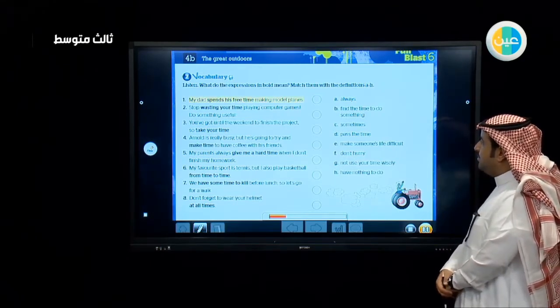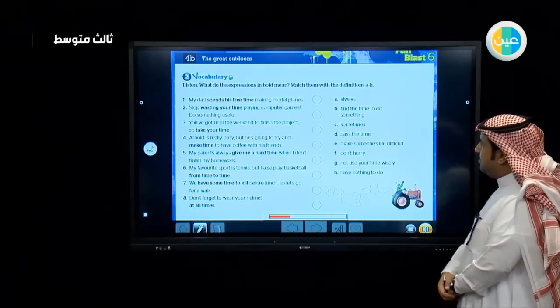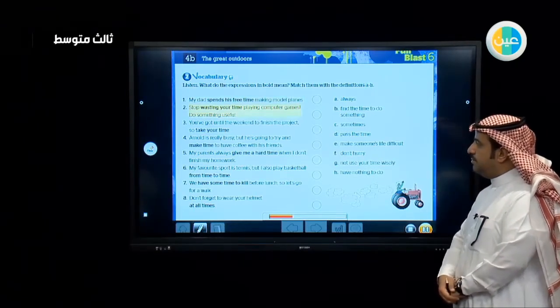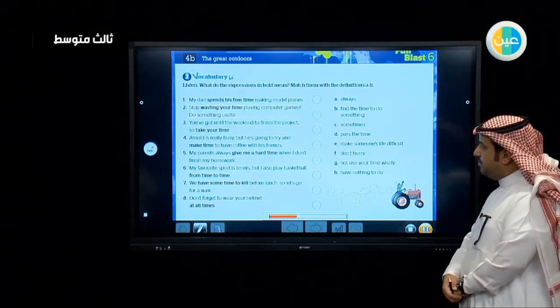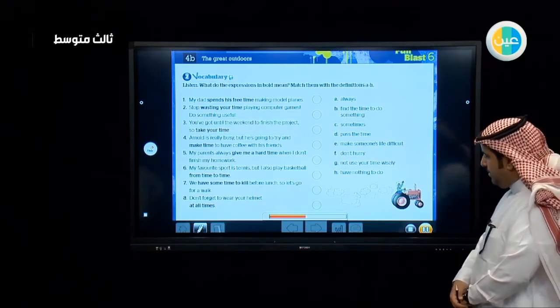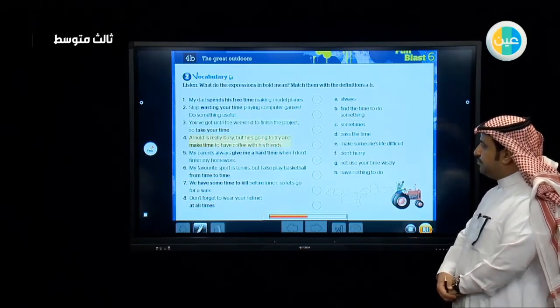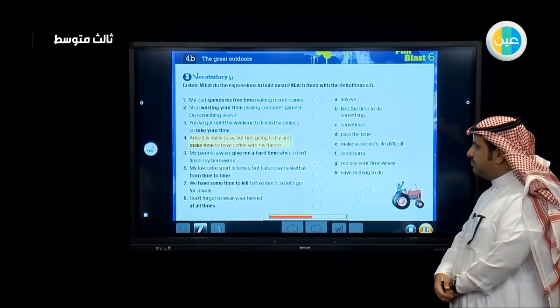1. My dad spends his free time making model planes. 2. Stop wasting your time playing computer games. Do something useful. 3. You've got until the weekend to finish the project, so take your time. 4. Arnold is really busy, but he's going to try and make time to have coffee with his friends.